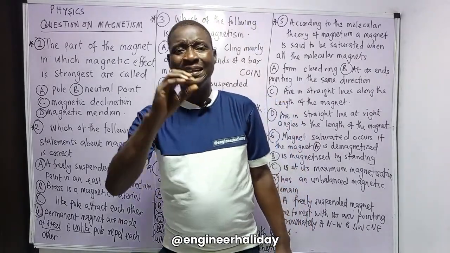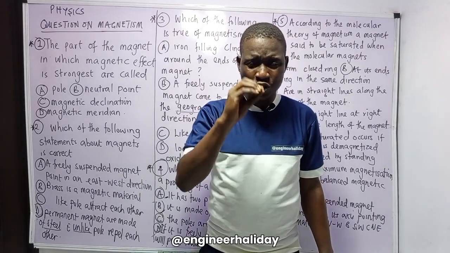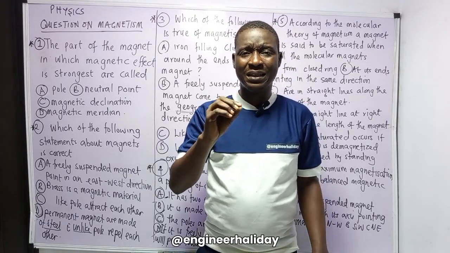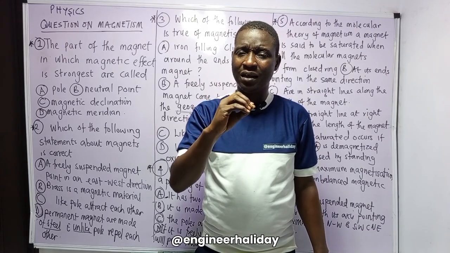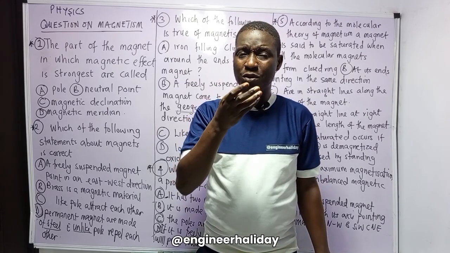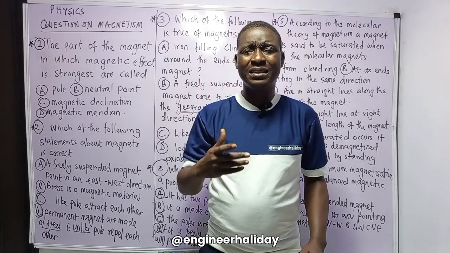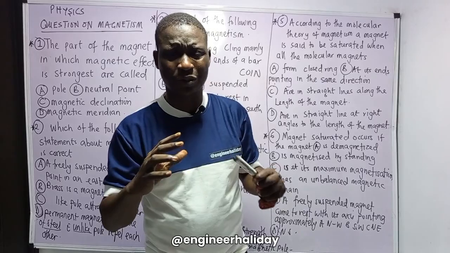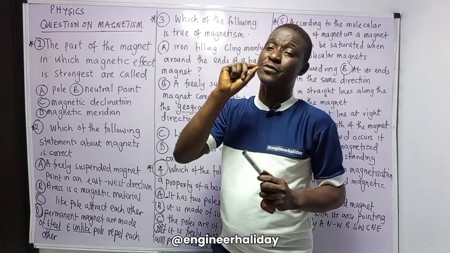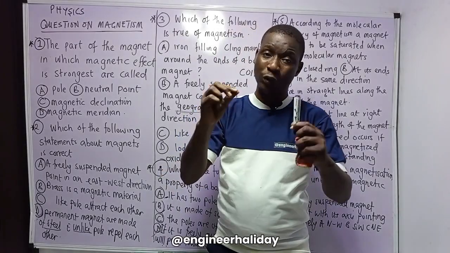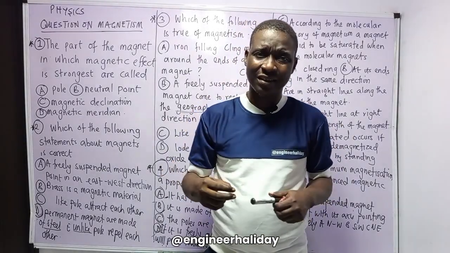A magnet can be a single solid bar magnet. It can be made of steel, iron, nickel, cobalt. Don't forget, importantly, that when a magnet is freely suspended, it comes to rest at the north and south pole, which is the magnetic field of the earth.